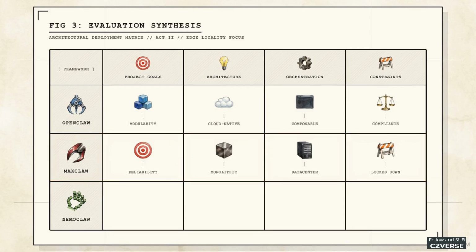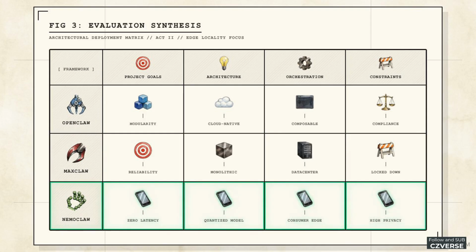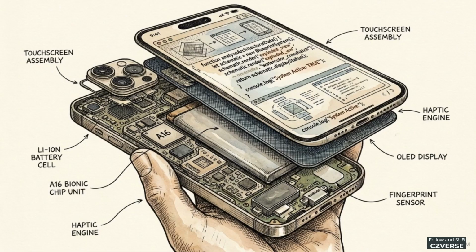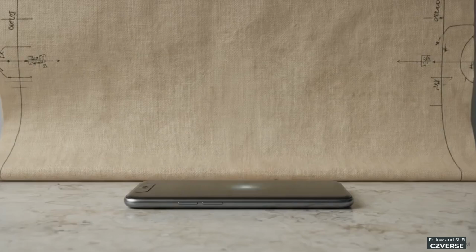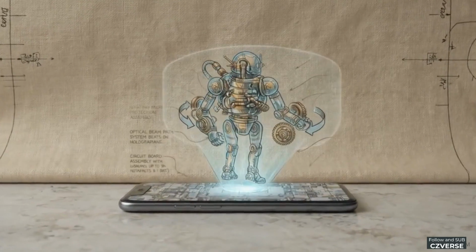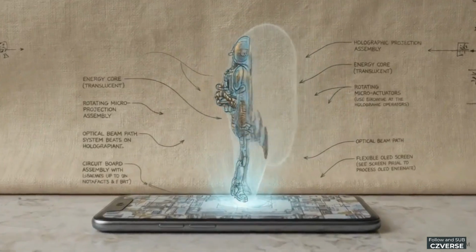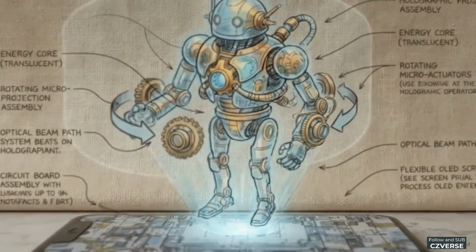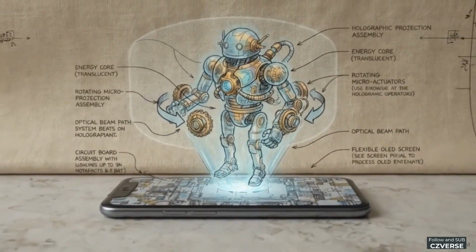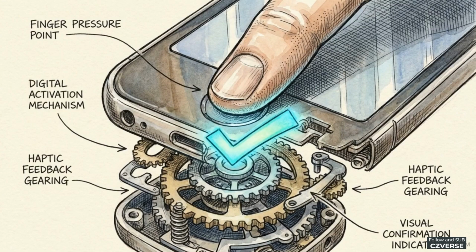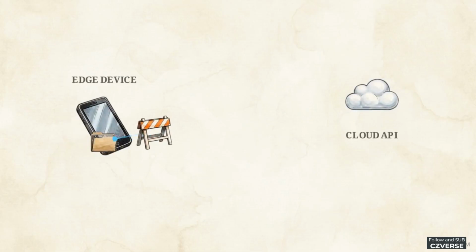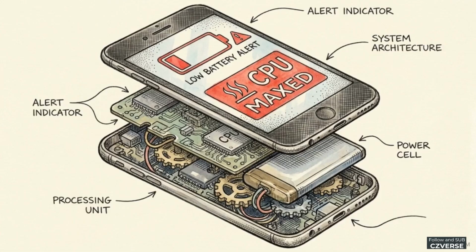Finally, the bottom row covers NemoClaw. This framework competes on a different axis, physical location. The fundamental architectural philosophy here is locality. NemoClaw is designed to run the agent entirely offline, directly on consumer hardware, like a smartphone, a laptop, or an embedded system in a robot. Running locally provides a user experience advantage. You get 0 network latency, immediate responses, and data privacy because sensitive information never leaves the device to hit a cloud API. The constraint is the hardware itself.